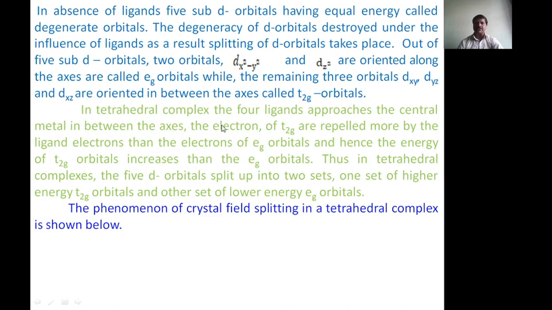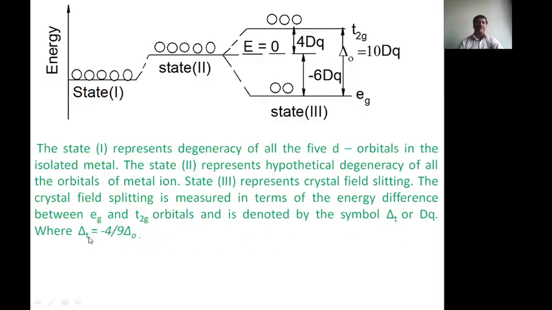In tetrahedral complex, this is important, 4 ligands approach the central metal atom between the axes. The electrons of the T2G are repelled more by the ligand electrons than the electrons of EG orbitals, and hence the energy of T2G orbitals increases compared to the EG orbitals. Thus, in tetrahedral complexes, the 5 d orbitals split up into 2 sets, one set of higher energy T2G orbitals and the other set of lower energy EG orbitals. This phenomenon of crystal field splitting in tetrahedral complex is shown below.